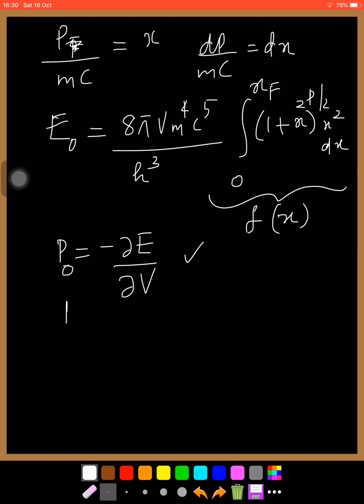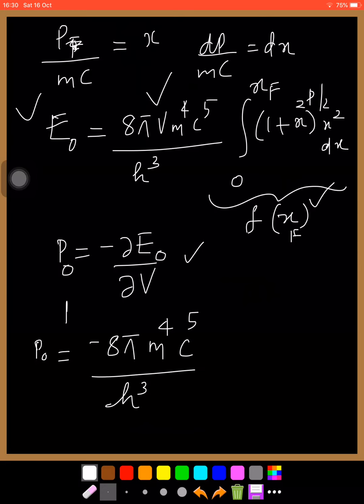And that means P0 is minus dou E0 by dou V. So we have to differentiate this E0 with respect to V. There are two terms depending on V, this V and f of xF. The other quantities are constants, that is P0 which is equal to the derivative of E0 with respect to V with the negative sign. This is minus 8 pi, the constant terms, m raised to 4 c raised to 5 by h cube